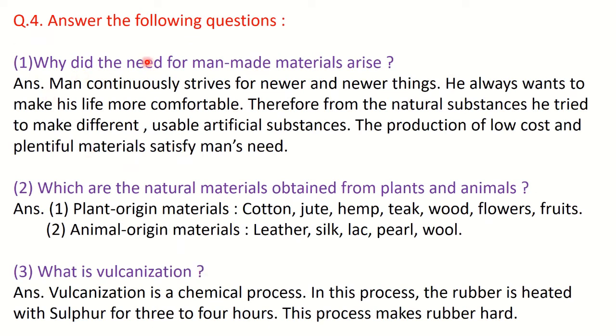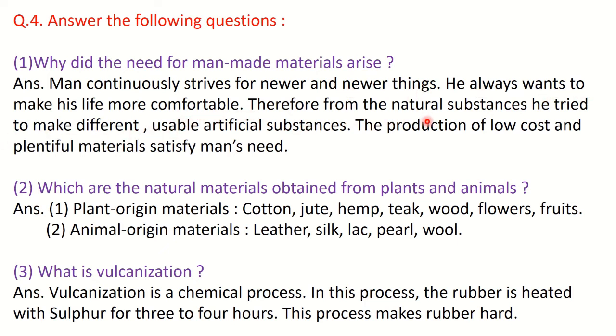Next, answer the following questions. Why did the need for man-made materials arise? Okay, so you know that man is curious. From the beginning, he was curious about observing nature. So man continuously strives for newer and newer things. He always wants to make his life more comfortable.